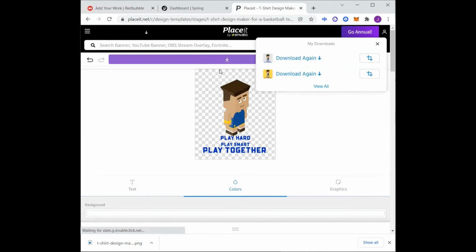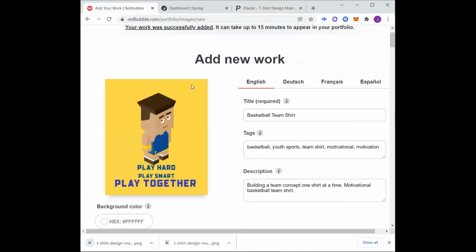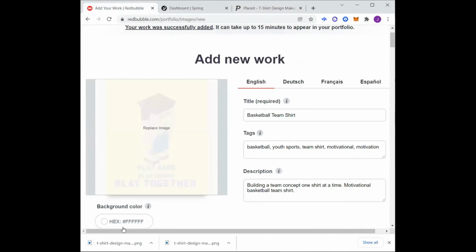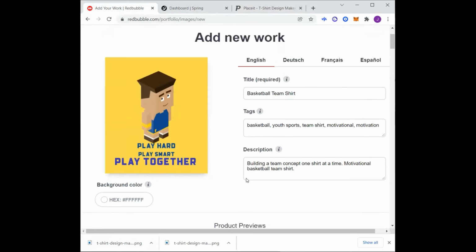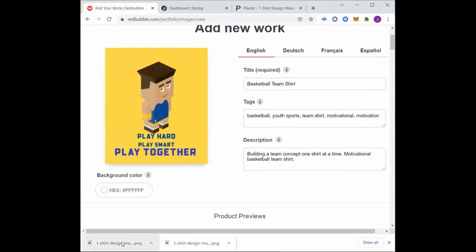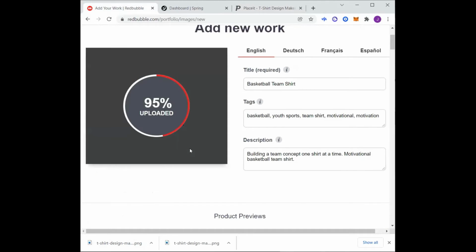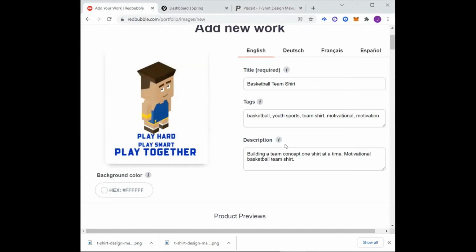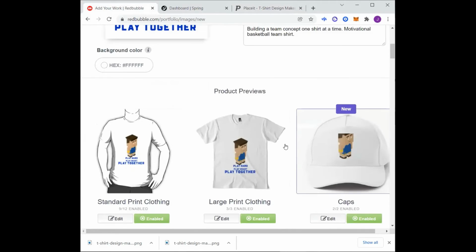Download it again. Go back to Redbubble. And I just want you to see the difference. You see this design, right? Previous design with the background on. And now the new design. Keep everything else the same. Just doesn't have the yellow background. And now there it is, right?